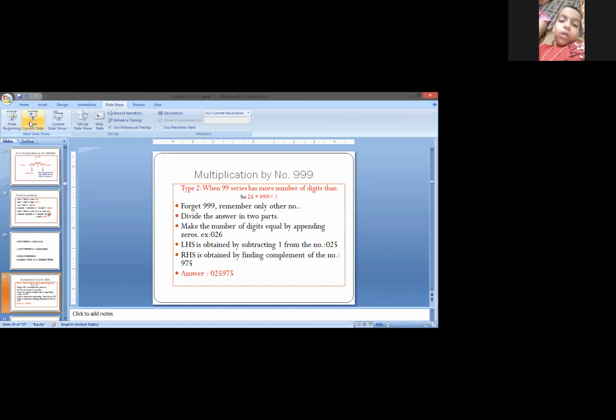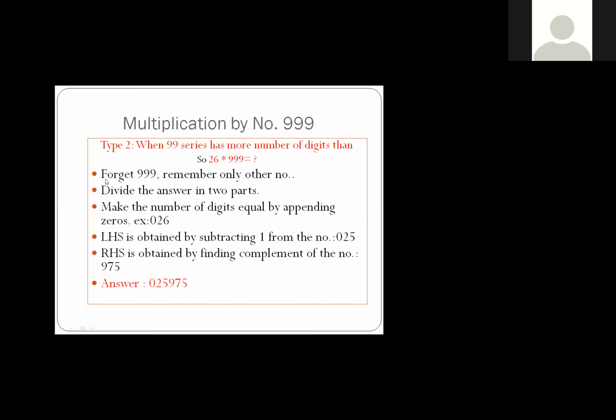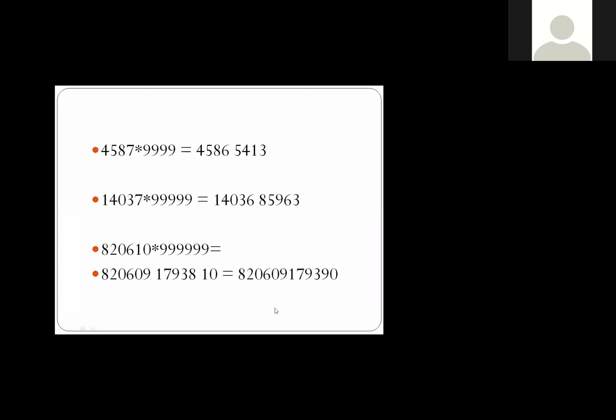Where is ma'am wrong? What is happening? What happened, beta? Yeah, this is the answer. 820609179390. This is the final answer. You can check by calculator. I think the calculator will not be able to give this answer. You can check by calculator also, right? But with the help of Vedic maths, you can answer. Okay, that's the beauty of this formula. Okay, let's go further. Should I go further?